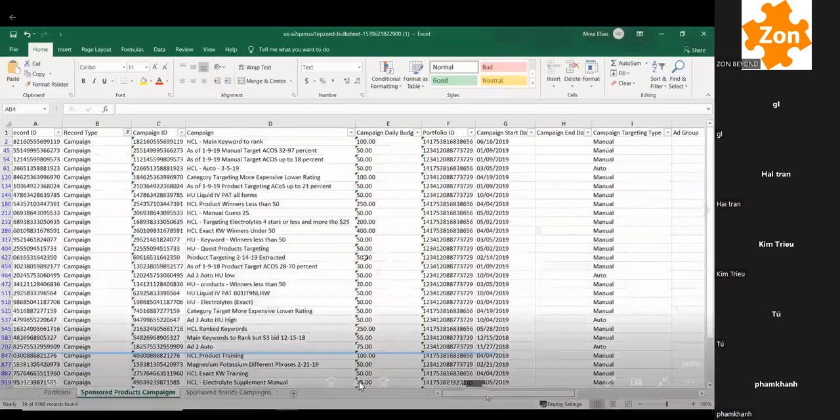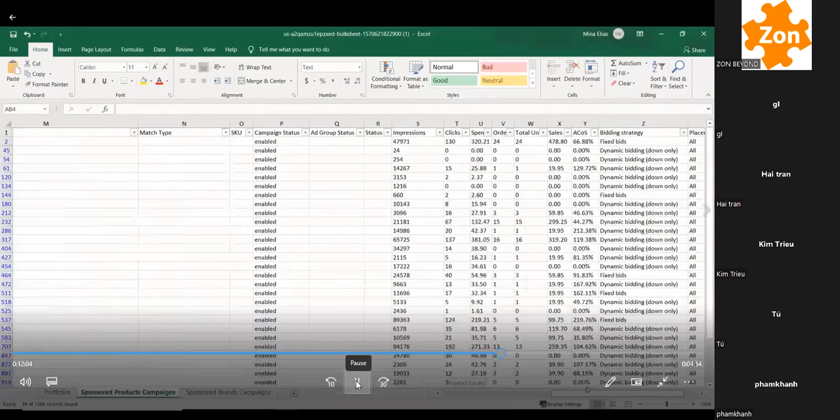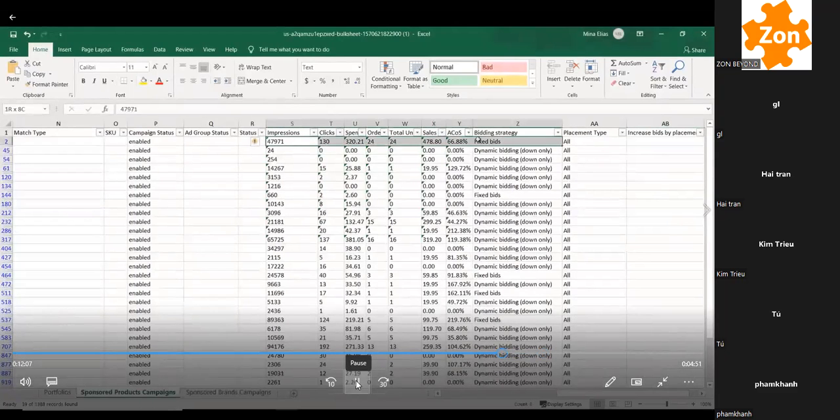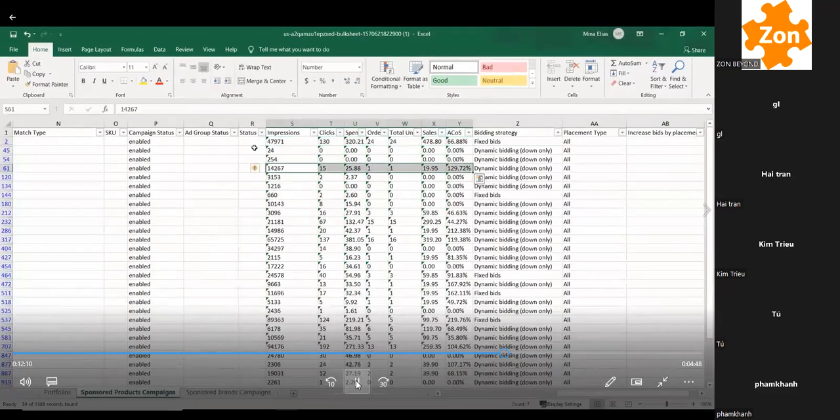Show me the campaigns, and I can get the data on a campaign level. So I can say, okay, this campaign is doing this, this campaign is doing that, this campaign is basically dead. These campaigns are performing okay.